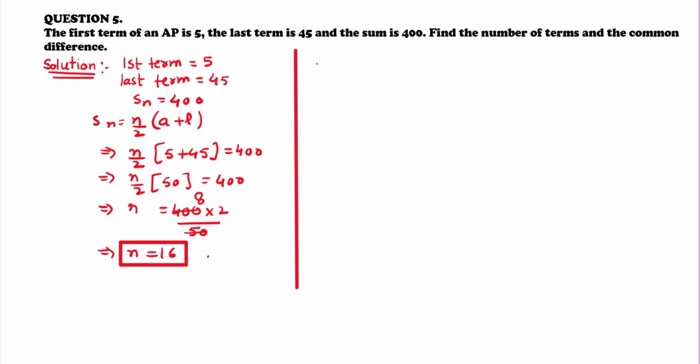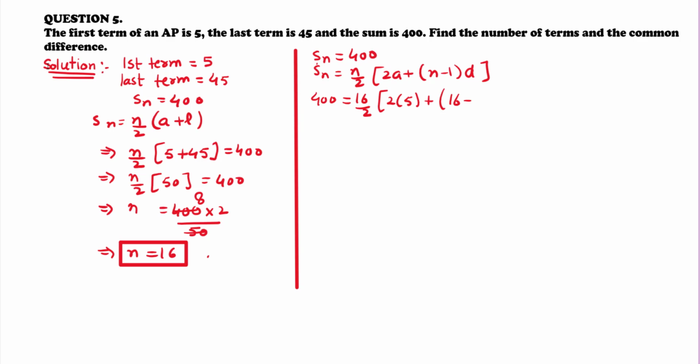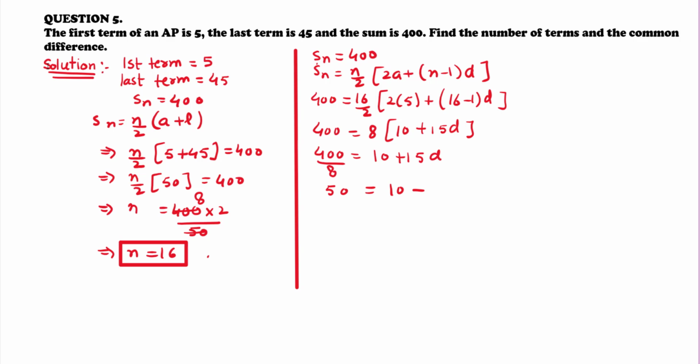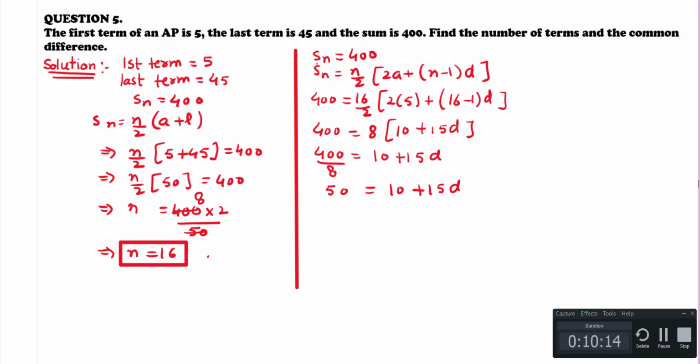Now we know Sn is equal to 400. And Sn is also n by 2 into 2a plus n minus 1 into d. From there we get 400 is equal to 16 upon 2 into 2 into 5 plus 16 minus 1 into d. That implies 400 is equal to 8 into 10 plus 15d. That implies 400 upon 8 is equal to 10 plus 15d. That implies 50 is equal to 10 plus 15d.